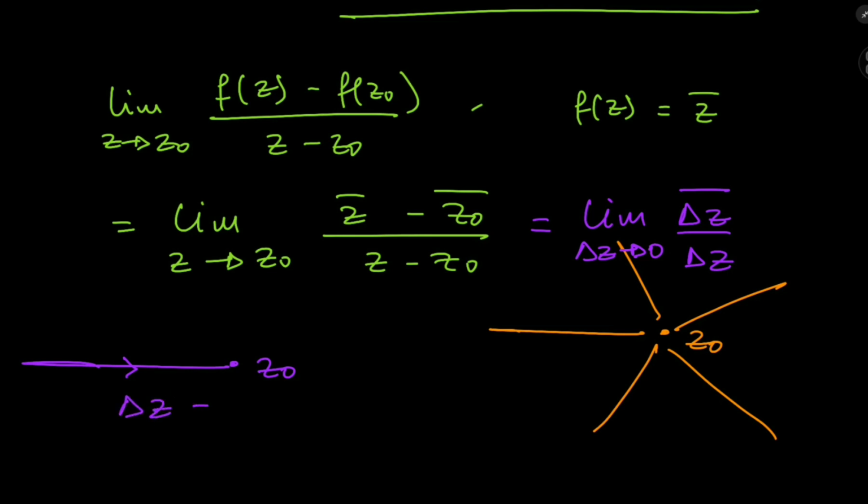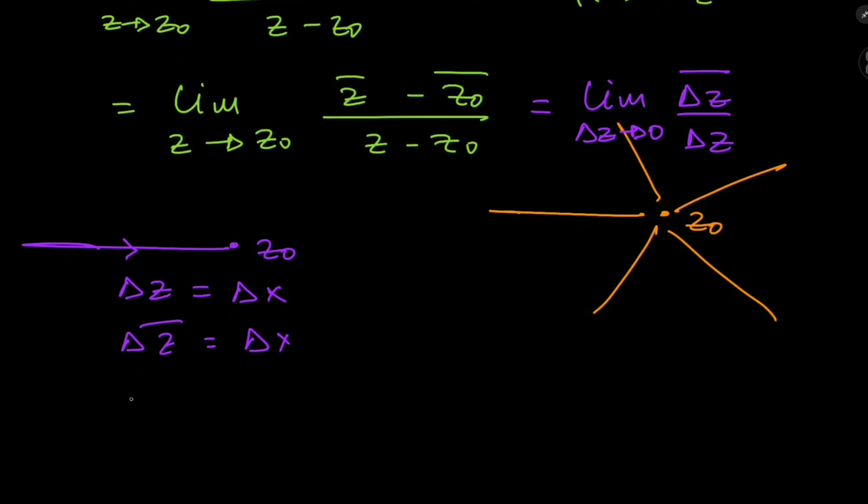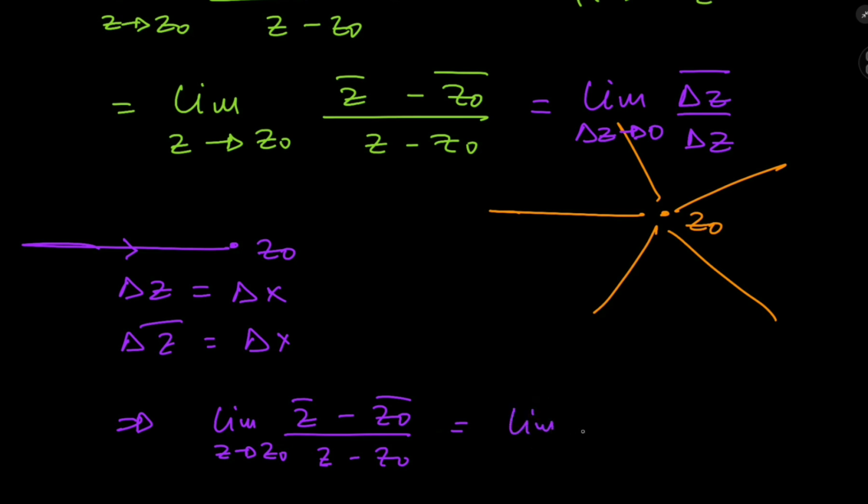we see along this path, along this horizontal line, delta z is just the difference between the real parts of z and z naught. So in this case, the complex conjugate of the difference is equal to delta x as well, because delta x is a real number, so it's equal to its own complex conjugate. So that means the limit of z bar minus z naught bar divided by z minus z naught as z approaches z naught equals the limit of delta x by delta x as delta x approaches 0. So in this case, we get a 1.